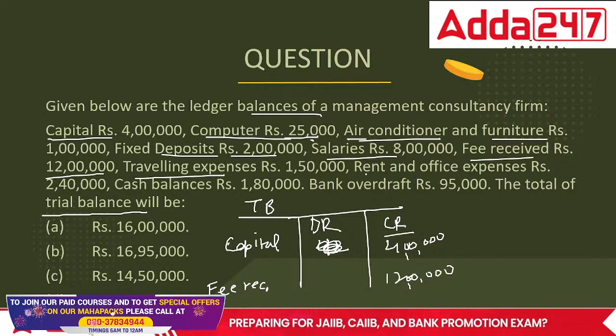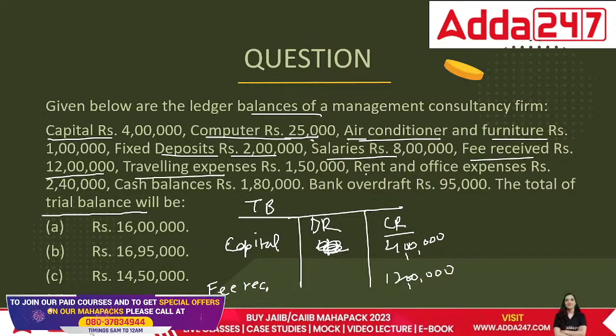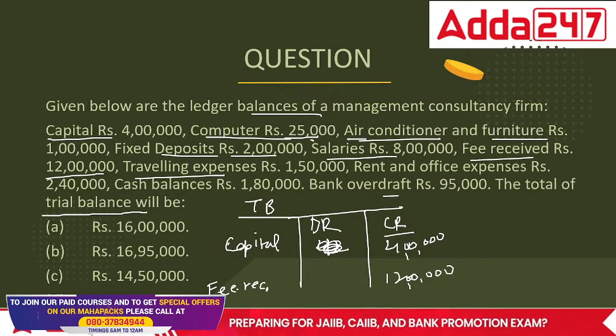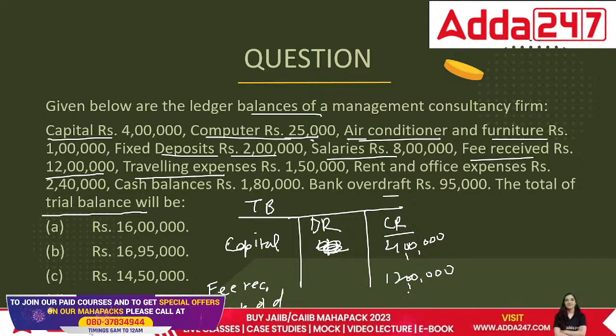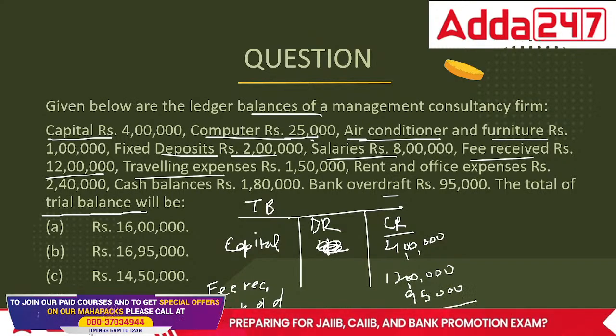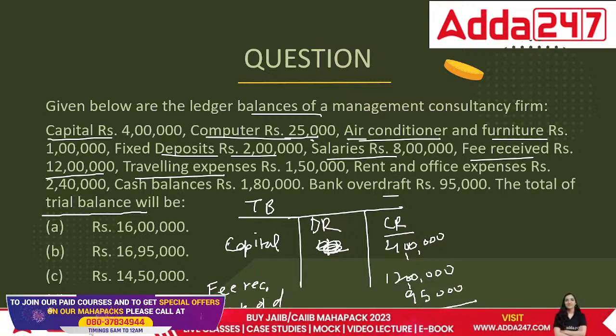Traveling expenses, 1 lakh 50, and rent, 2 lakh 40, are debit items, and cash balance is an asset. We have a bank overdraft as well, which means I have a loan from the bank of 95,000. So overall 16,95,000 comes out to be my total on the credit side.